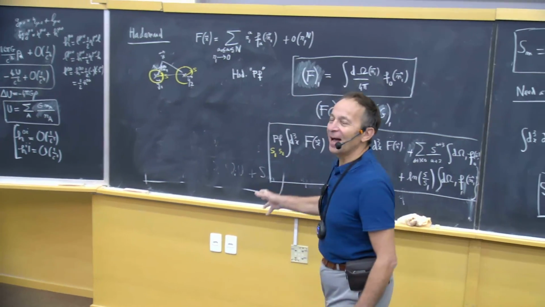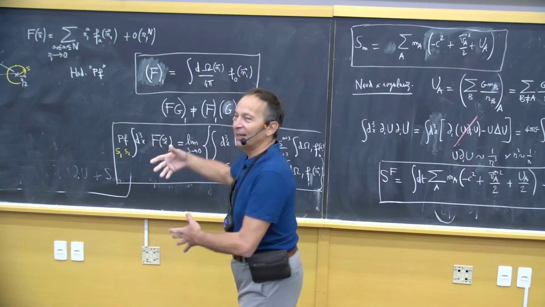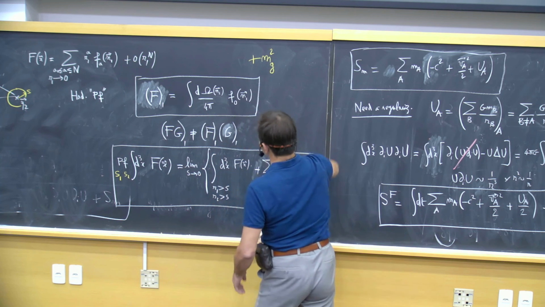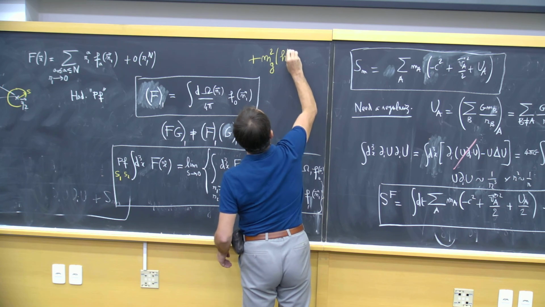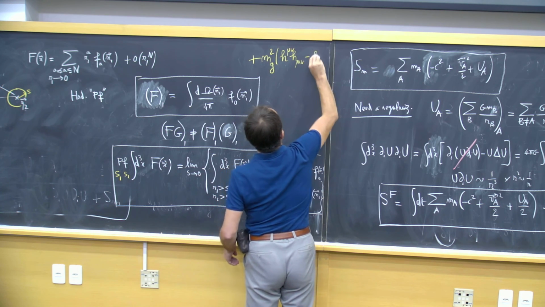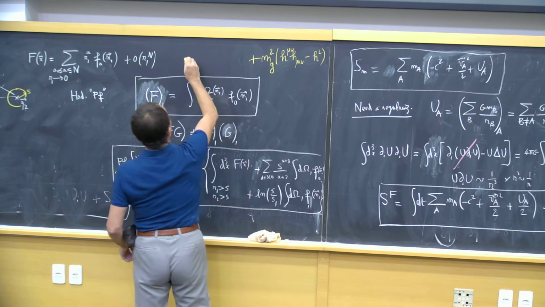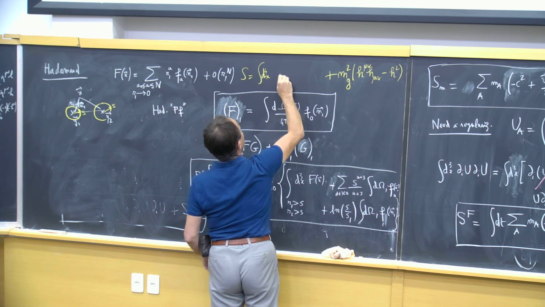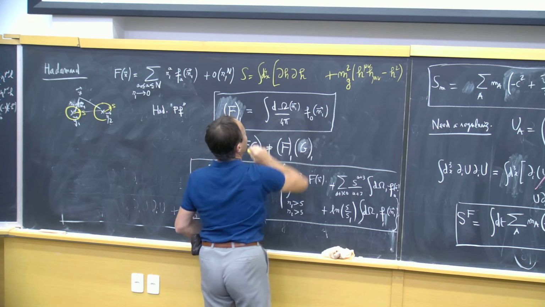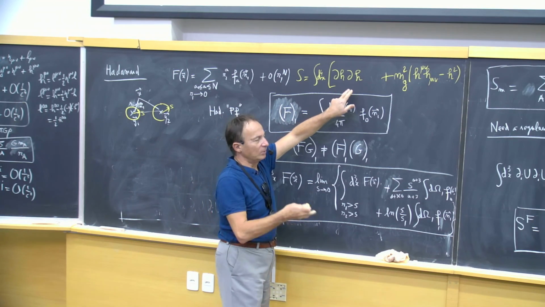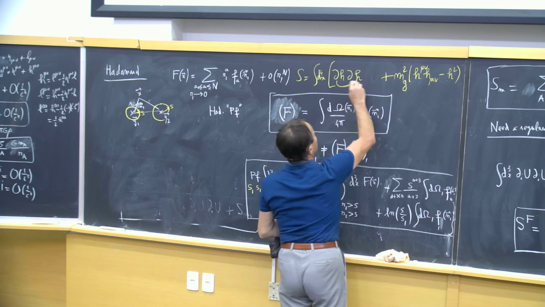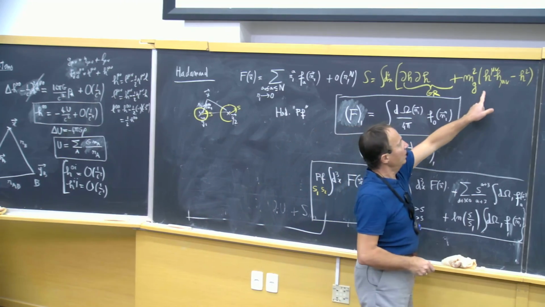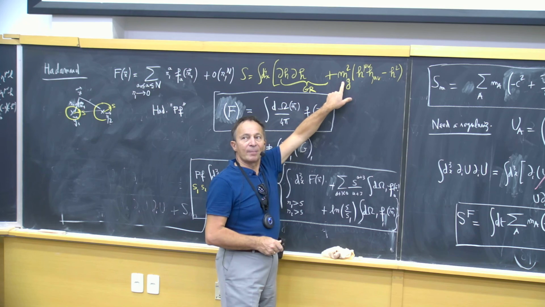At the linear order, you can add the graviton mass. So we can write an extra term, which will be plus the graviton mass squared times essentially h_{mu nu} h^{mu nu} minus h squared. So at the linear order, the action will be the integral d^4x of the lowest order action of GR, that I have written before, plus an extra term which involves the mass of the graviton.